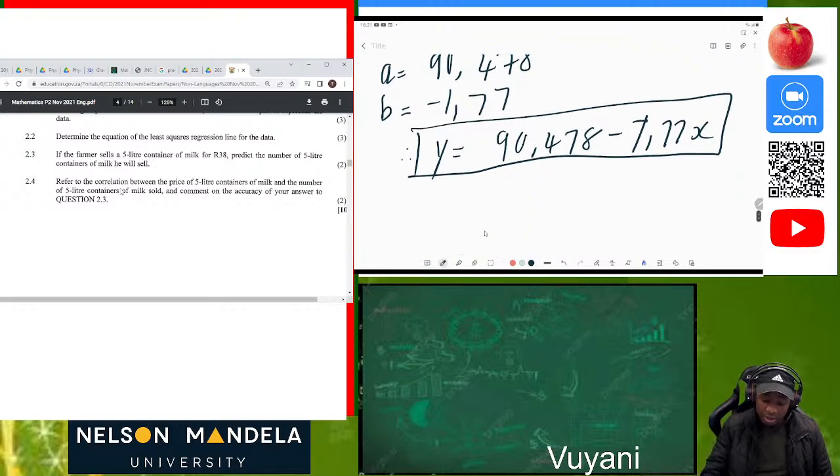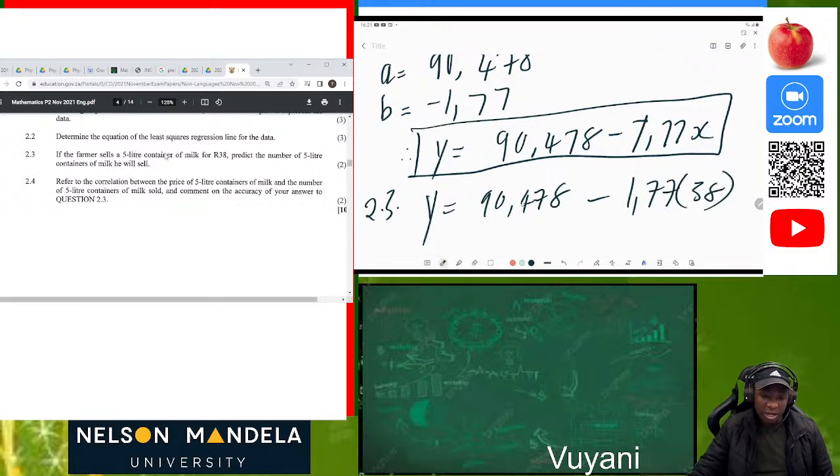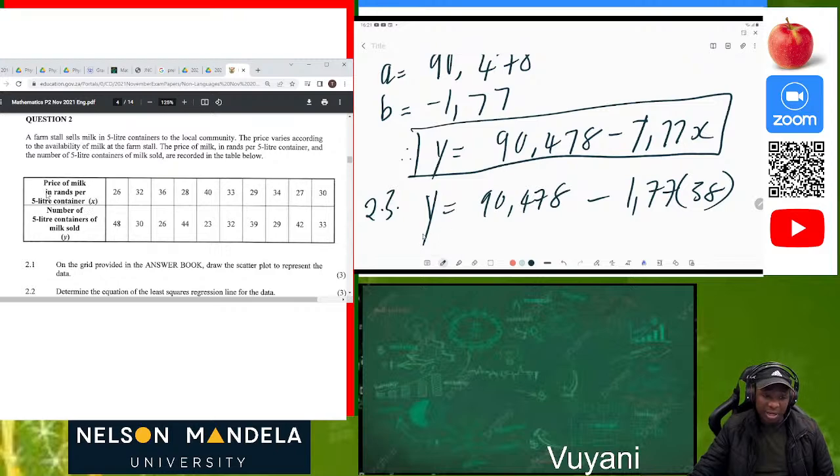Then 2.3. Now if the farmer sells a 5-liter container of milk for 38 rand, predict the number of 5-liter containers of milk he will sell. So actually now we are just predicting. We can see that x is representing the price of milk.